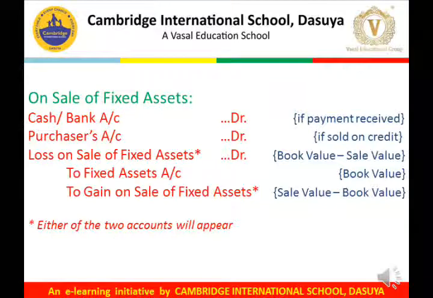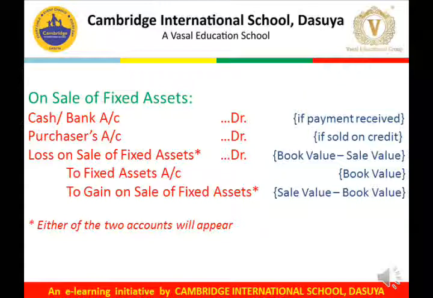At the time of sale of fixed assets, the entry would be cash or bank account debited if immediate payment is received, or the purchaser's account debited if assets were sold on credit, or loss on sale of fixed asset would be debited if the book value is more than the sale value. To fixed asset account with the book value appearing in the books of the firm, or to gain on sale of fixed asset if the sale value is more than the book value. Either of the two accounts will appear. Either we will record loss on sale of fixed asset or we will record gain on sale of fixed asset.